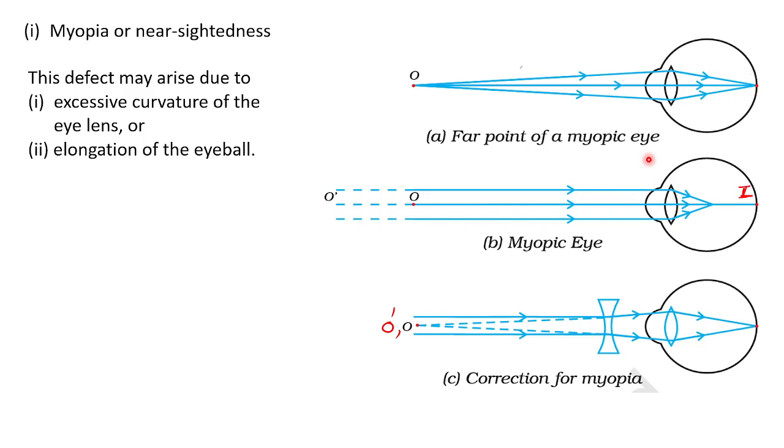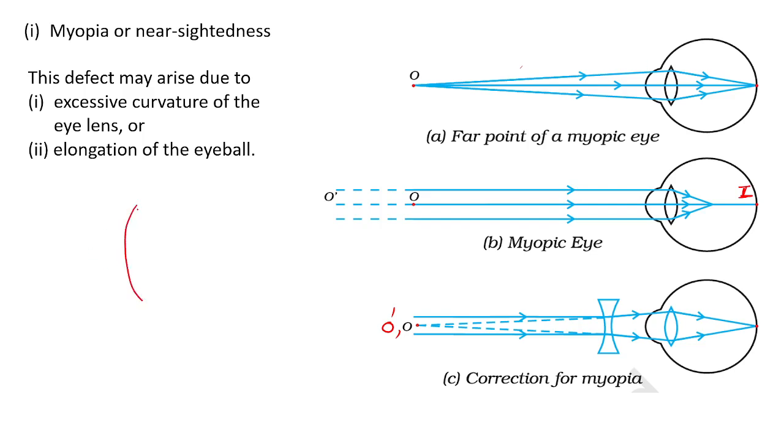So I will explain. After that, you can ask me doubts. Okay, so myopia. The reason, please remember: excessive curvature, which means the length of the eyeball is too large. Excessive curvature of the eye lens.